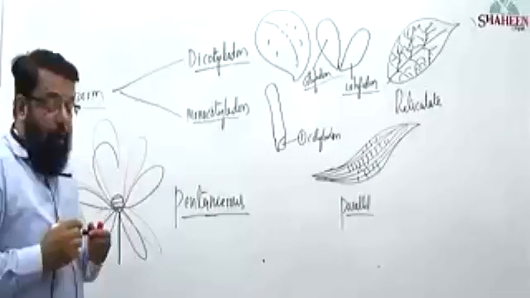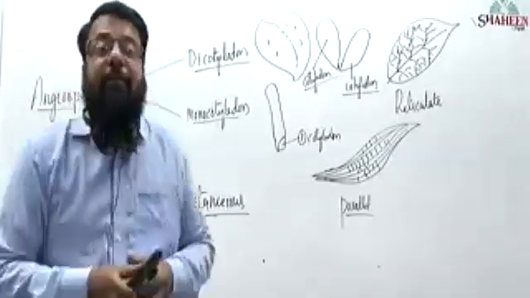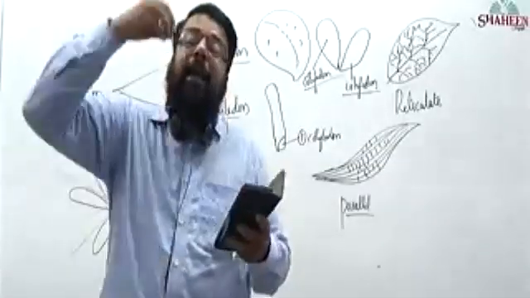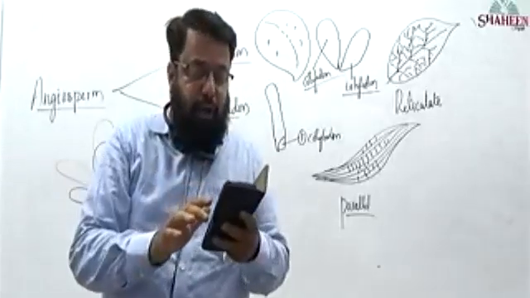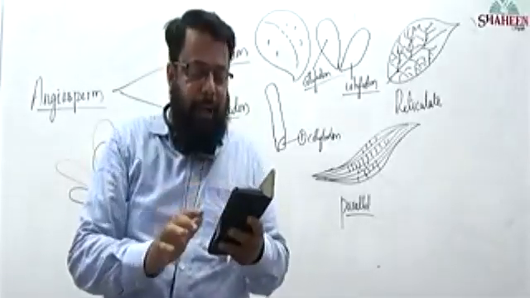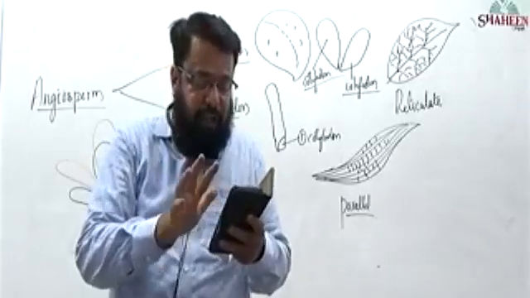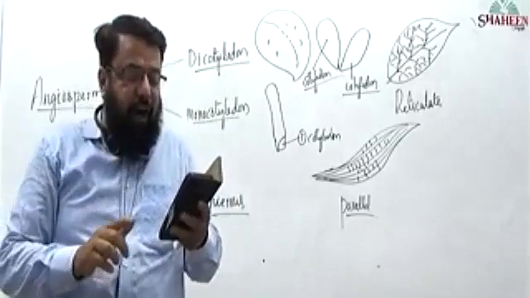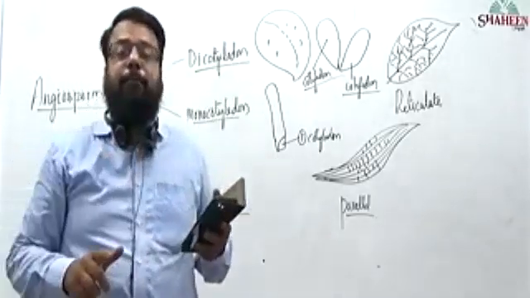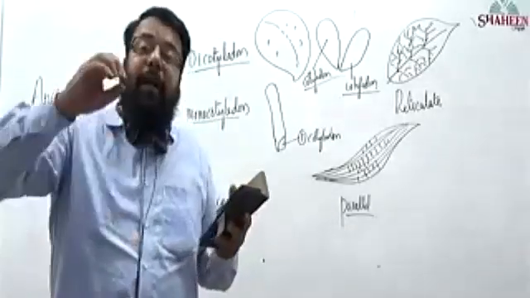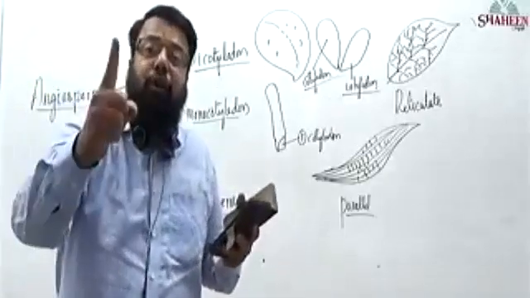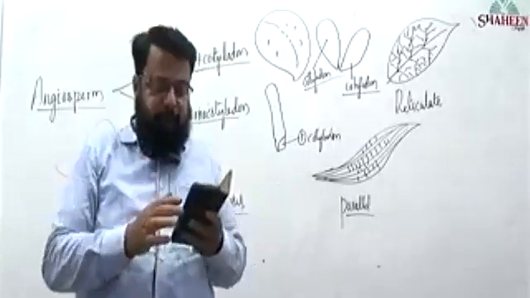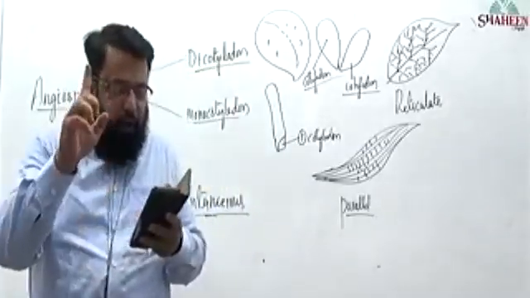So now, a question: if in a flower, each whorl, let it be 10 whorls, is having 5 appendages, then the flower is called pentamerous. Let it be 10 whorls, but each whorl is having 5 appendages: pentamerous. I want you to repeat.